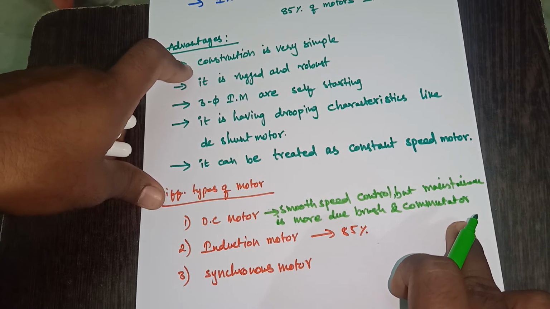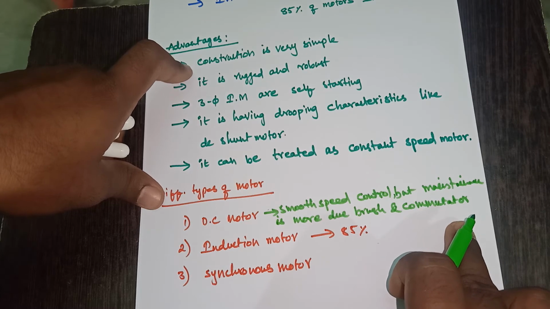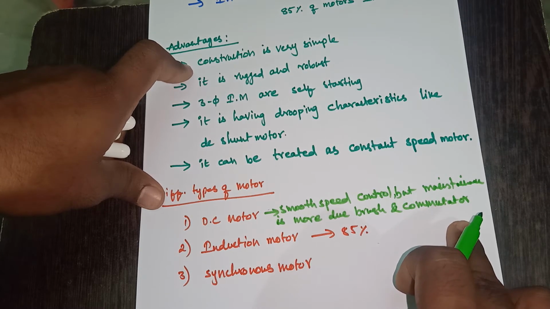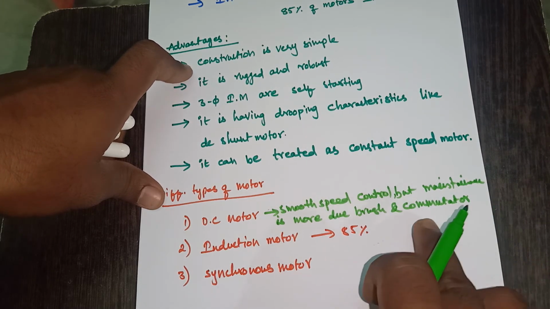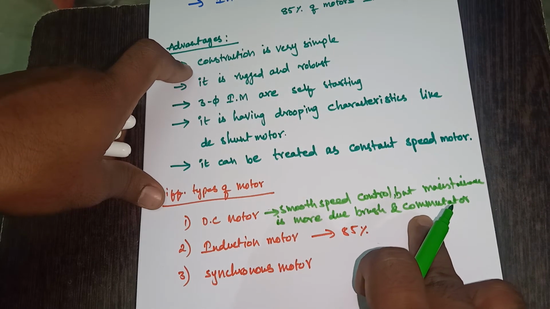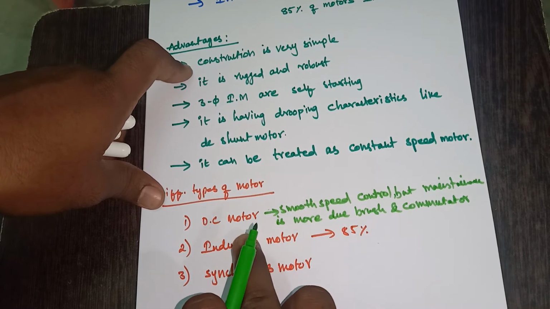If we get sparks, they may burn out the commutator segments, which can destroy the entire commutator part. So that maintenance we need to take care of in DC motors.